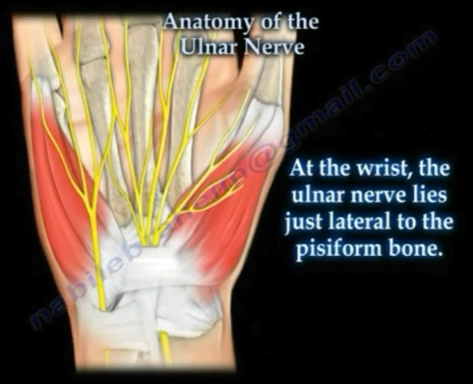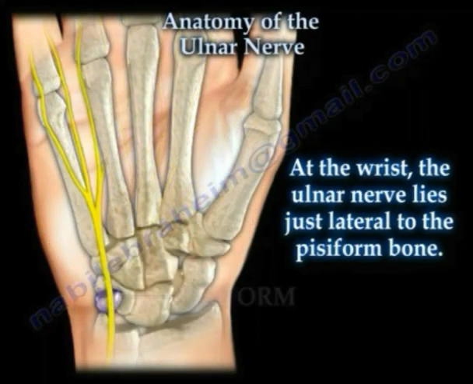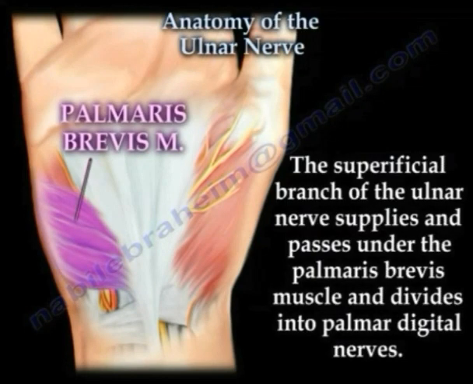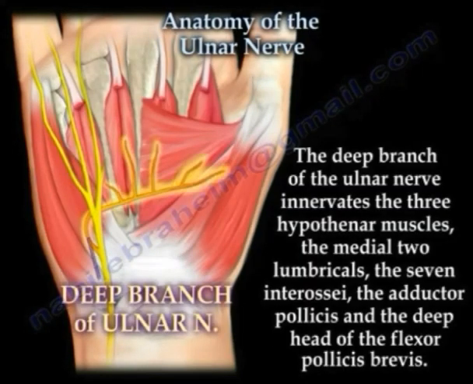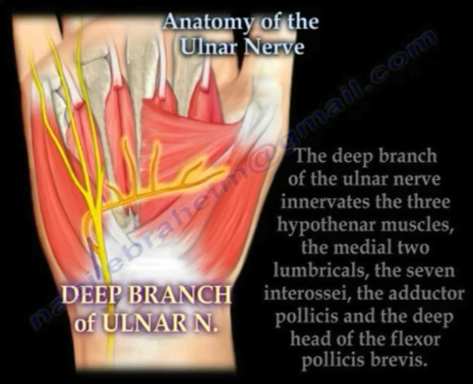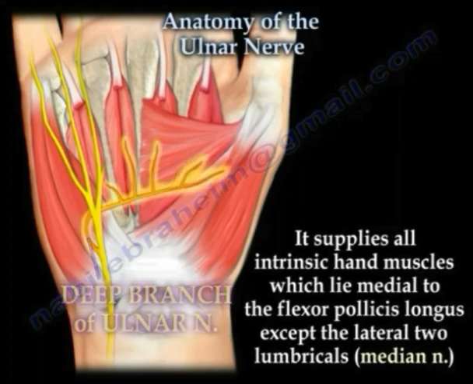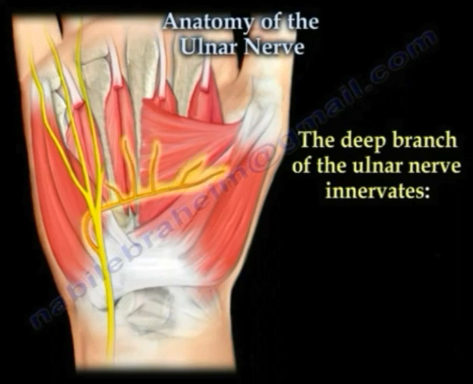At the wrist, the ulnar nerve lies lateral to the pisiform bone. Here, it divides into superficial and deep branches. The superficial one supplies the palmaris brevis muscle and also gives medial 1½ fingers cutaneous supply. The deep branch of the ulnar nerve innervates the hypothenar muscles and the medial two lumbricals, interossei, adductor pollicis and flexor pollicis brevis. It also supplies all the intrinsic muscles of the hand except the lateral two lumbricals, which are supplied by the median nerve.